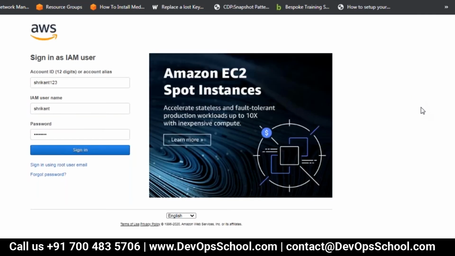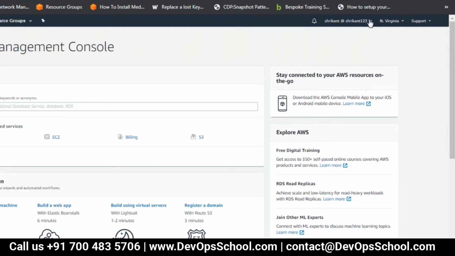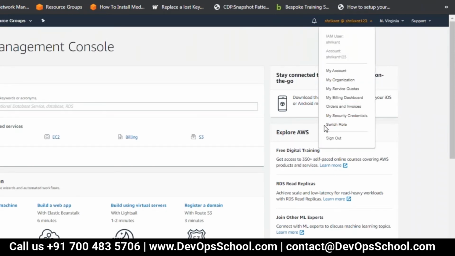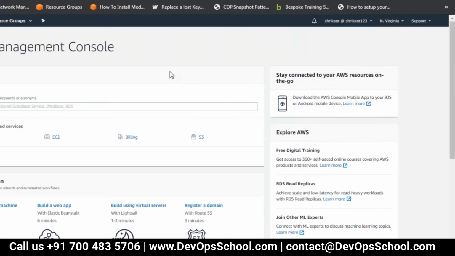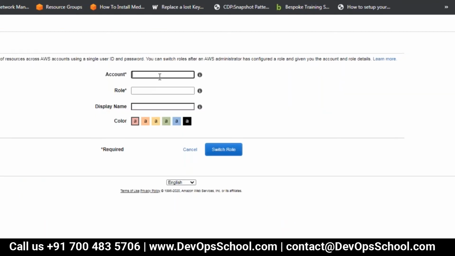So what I'm doing is I'm logging in as an IAM user instead of root user. Let me check whether I have an option of switching the role. If I go here, this is the option, switch role, right? If you have another account and you have created a role which will give me access, then I can do this, switch role. You'll have to specify the account name and the role. So I'll be assuming this role.